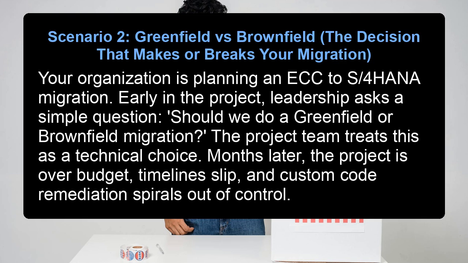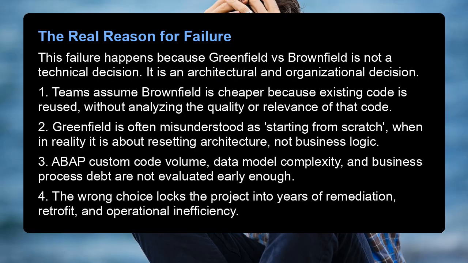Months later, the project is over budget, timelines slip, and custom code remediation spirals out of control. The real reason for failure. This failure happens because greenfield versus brownfield is not a technical decision. It is an architectural and organizational decision. 1. Teams assume brownfield is cheaper because existing code is reused without analyzing the quality or relevance of that code.